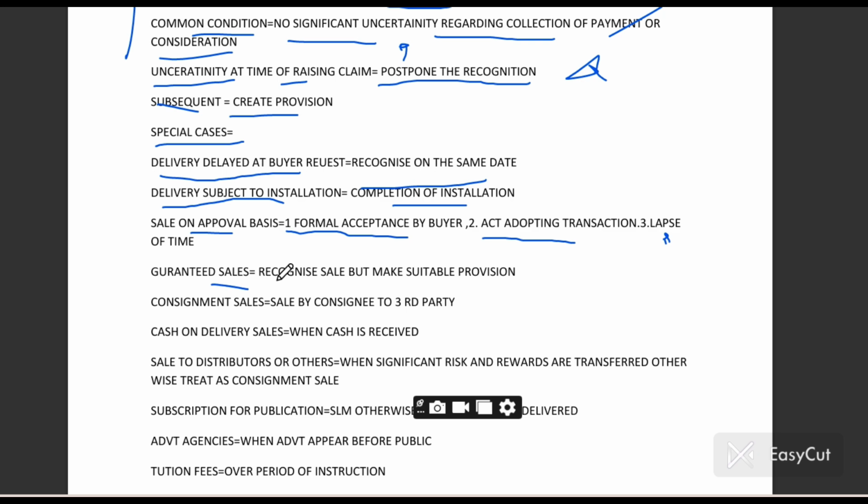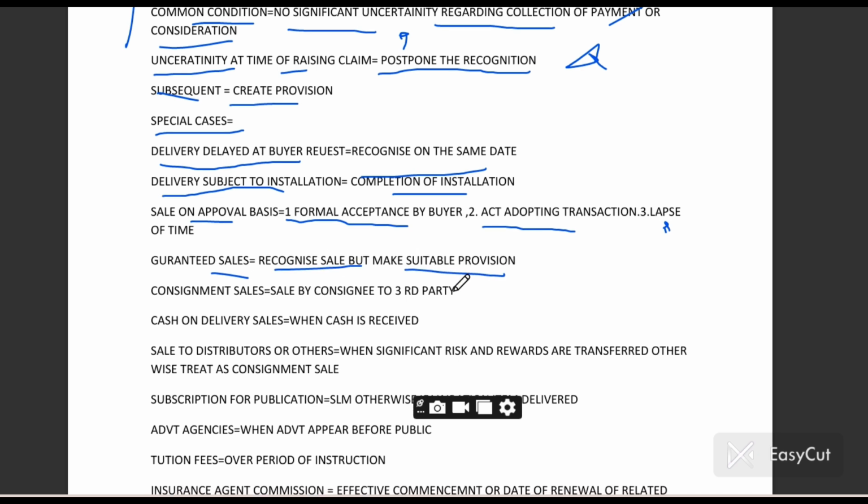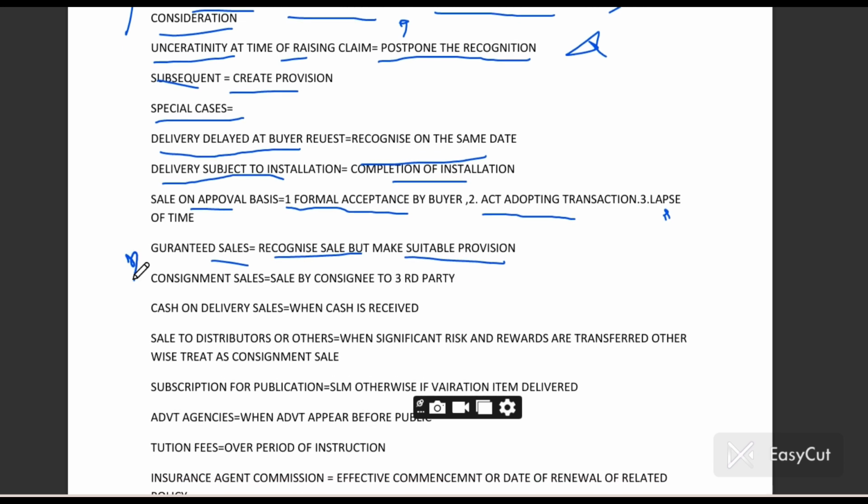Guaranteed sale: recognize the sale, but make a suitable provision. If you are purchasing goods, like an electronic item, with a guarantee, that is a guaranteed sale. In that case, the company will recognize 100% of the revenue, but they shall make a provision, like 2% of goods are returned on average; in every 100 sales, two goods must be returned. In that case, the company has to make a provision for those two goods.